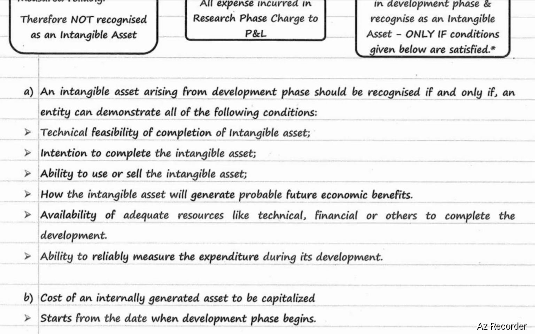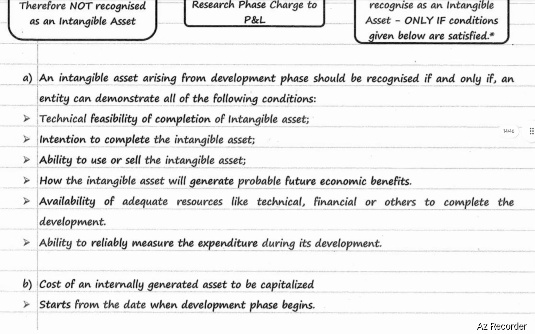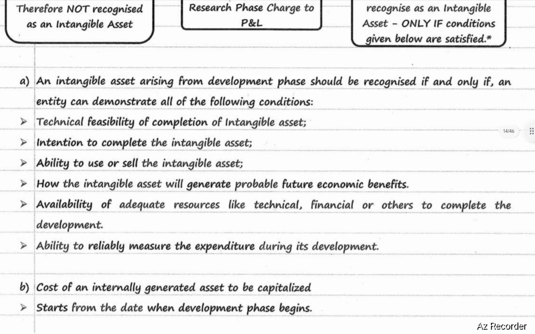Otherwise, do not recognize. Cost of an internally generated asset is to be capitalized starting from the date when the development phase begins.